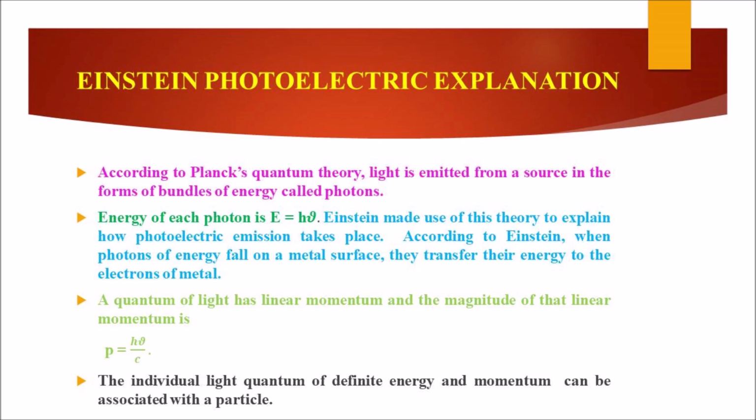A quantum of light has linear momentum, and the magnitude of that linear momentum is p equal to h nu by c, where c is the speed of light in air. The individual light quantum of definite energy and momentum can be associated with a particle.